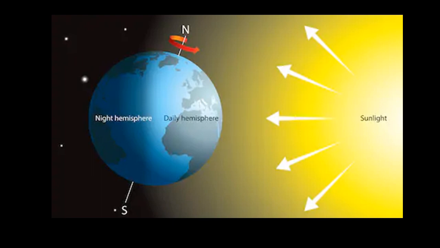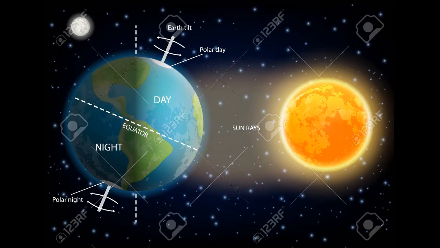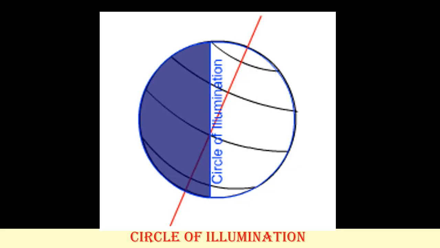When the Earth rotates on its axis, one half faces the sun, meaning it experiences day, and the other half is tilted away from the sun, remains in darkness, and has night. A circular line that divides the lit part of the Earth from the dark half is called the circle of illumination. I am going to repeat: a circular line that divides the lit part of the Earth from the dark half is called the circle of illumination.